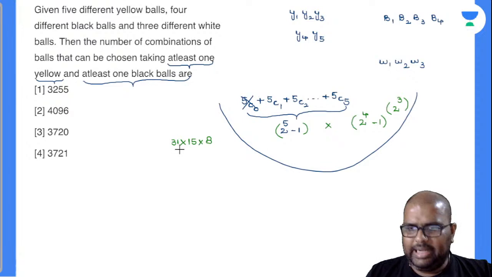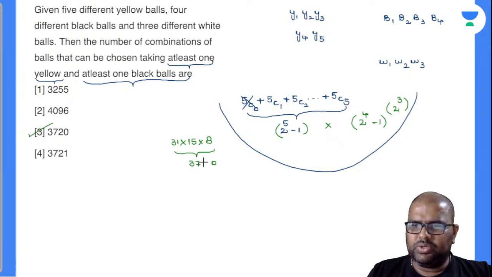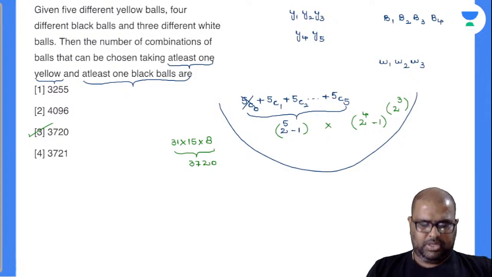Yes, Shubham, you are right, beta. Sorry, I am wrong, right? So the number ends with 0, so automatically there is only one option. There is no need to calculate also. 3720 is your answer there. I hope you are clear.